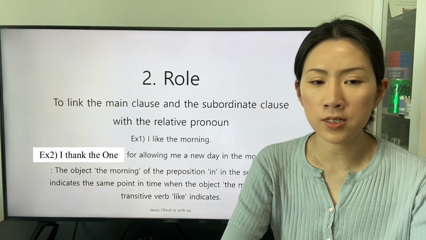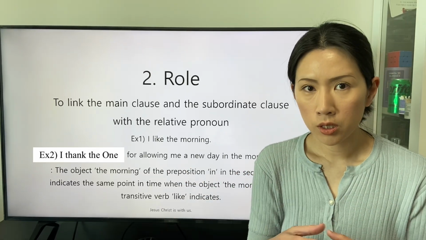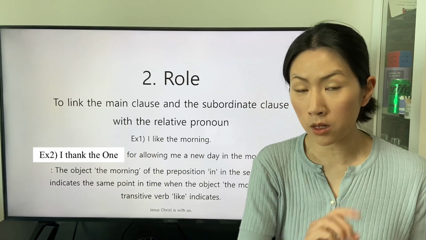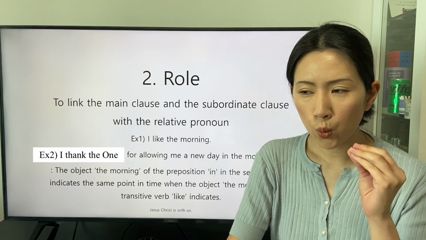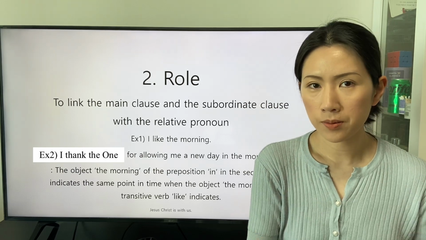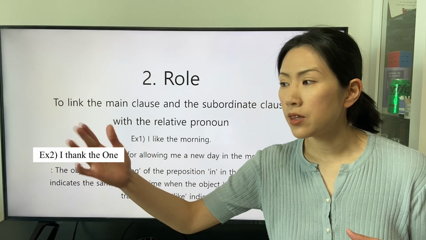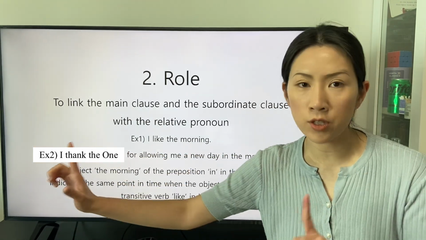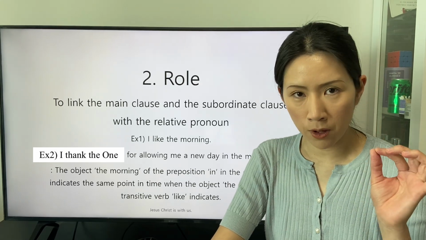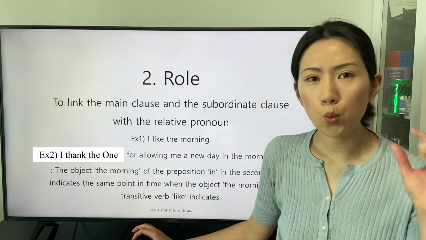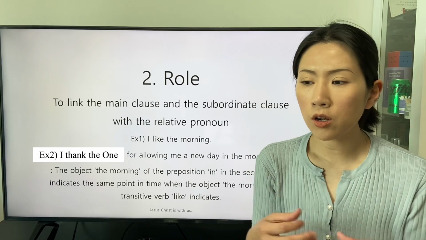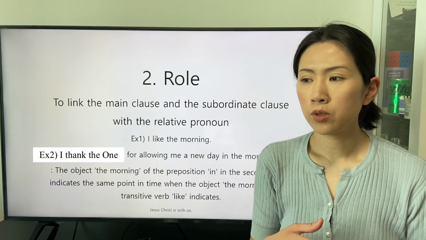From now on, we will study the procedure to link the subordinate clause to the main clause with the accordance between the precedent in the main clause and the object of the preposition in the subordinate clause. From the application of the relative pronoun, the relative pronoun that is not applied